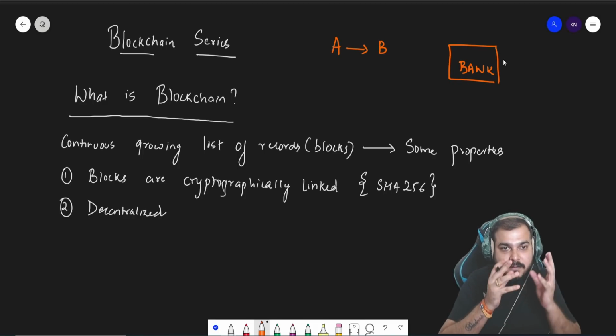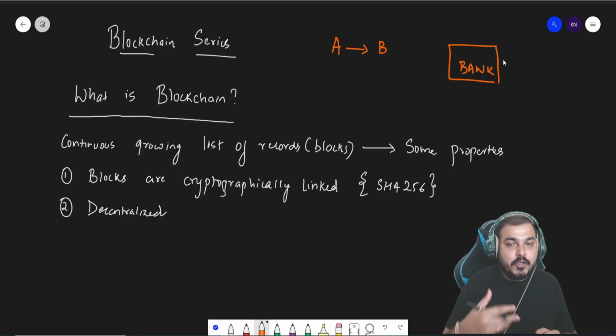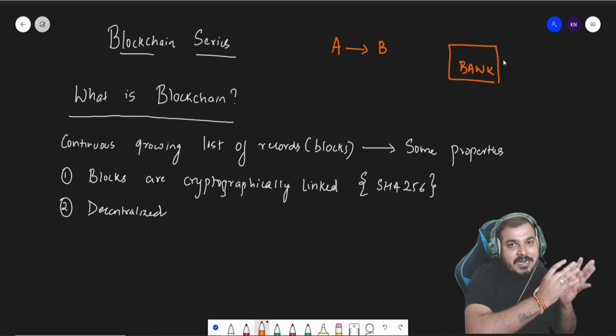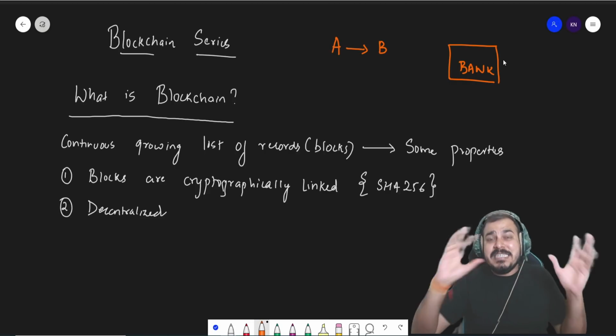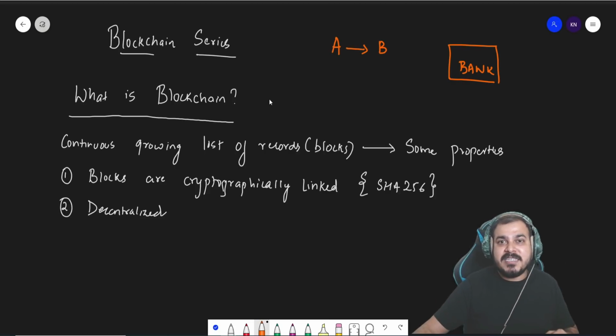In the case of blockchain, if you are using Bitcoin and transferring from A to B, there is no such central authority. It is completely decentralized. Decentralized basically means that it has something called a distributed database.